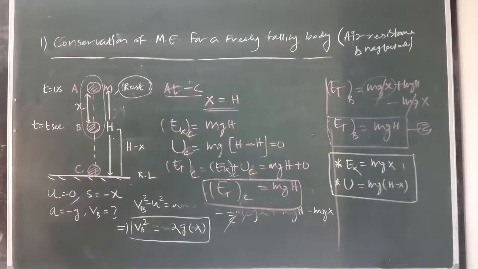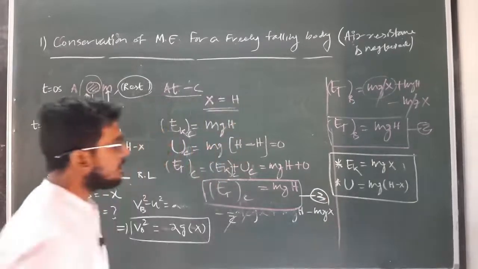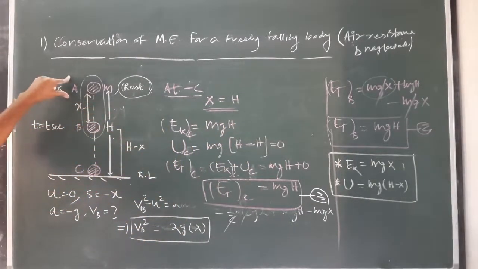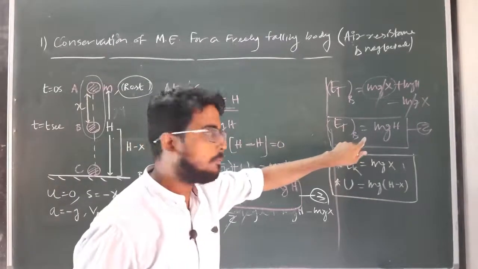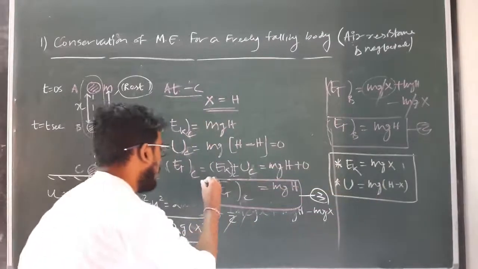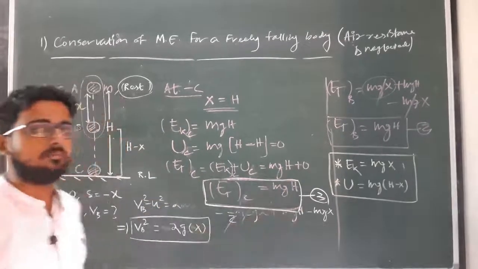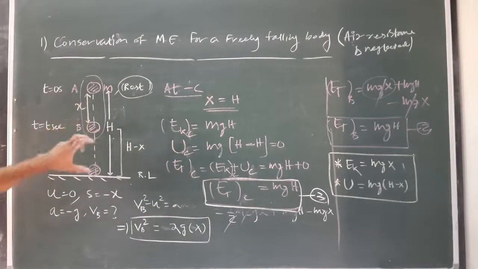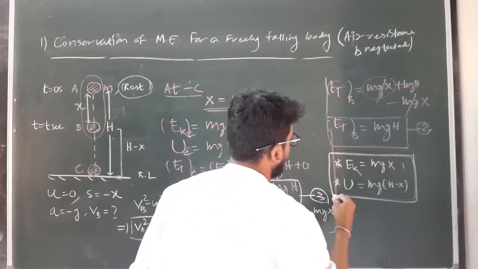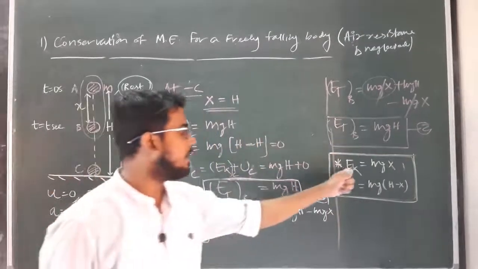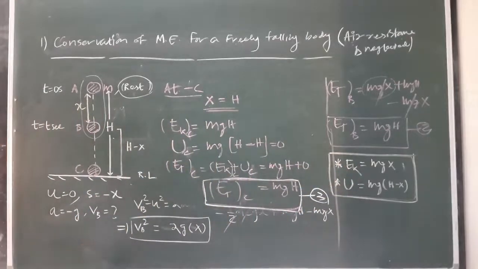So from these three equations, let it be equation 3. From equation 1 we get the total mechanical energy at point A is equal to mgh. From equation 2 we calculate the total mechanical energy at point B is also mgh, and now we find the total mechanical energy at point C is also equal to mgh. So by taking any arbitrary value of x in these two relations, we can find the kinetic energy and potential energy individually at that location. Then by adding these two we get the total mechanical energy at that location.